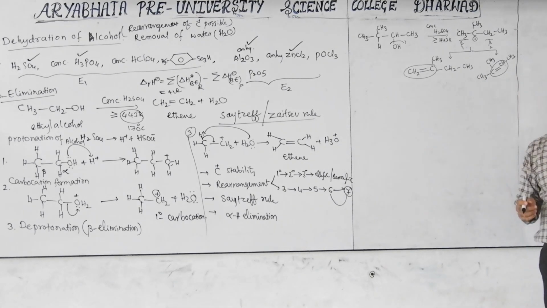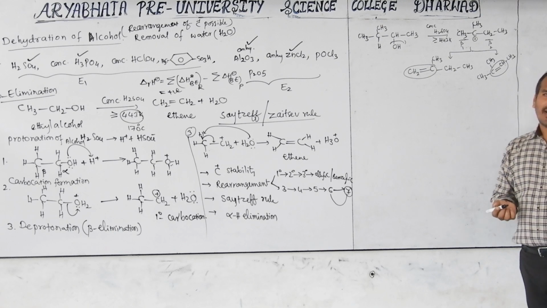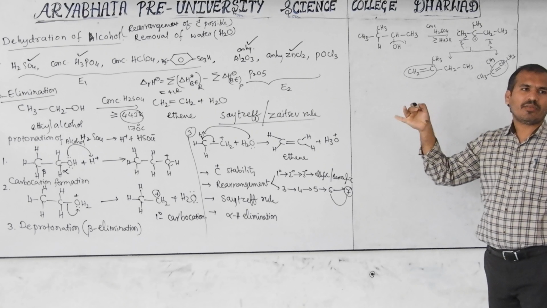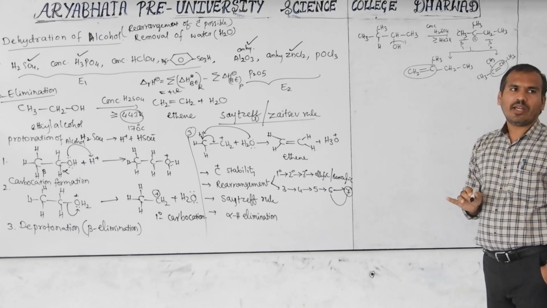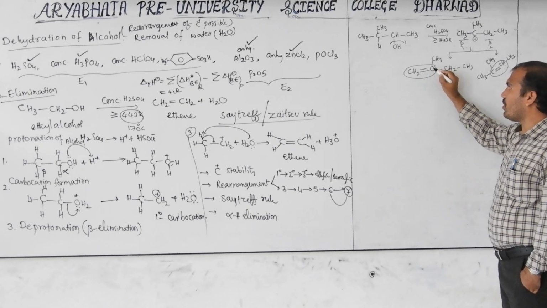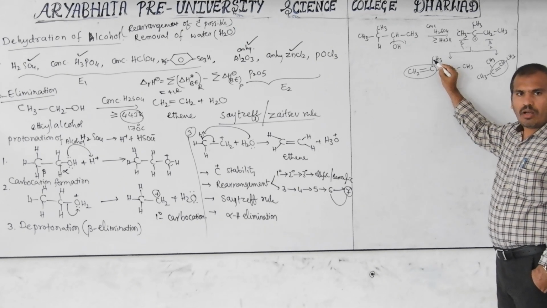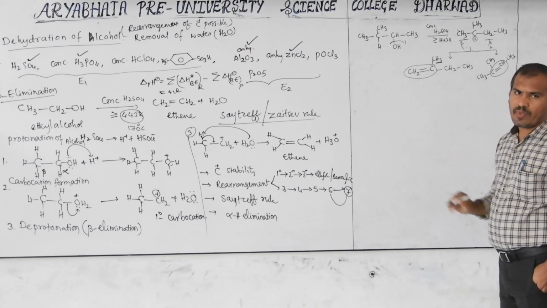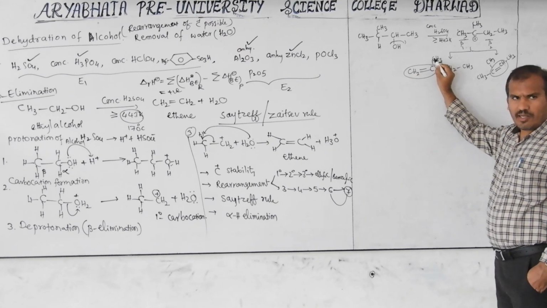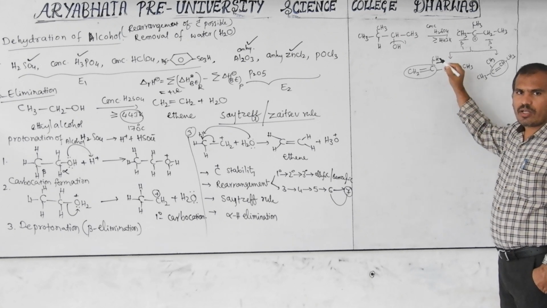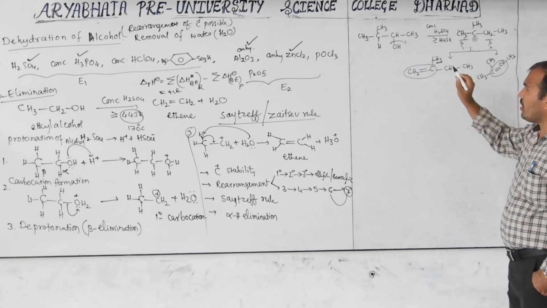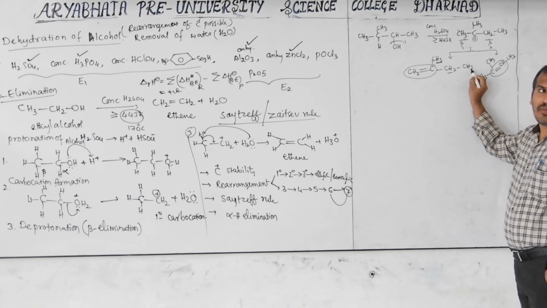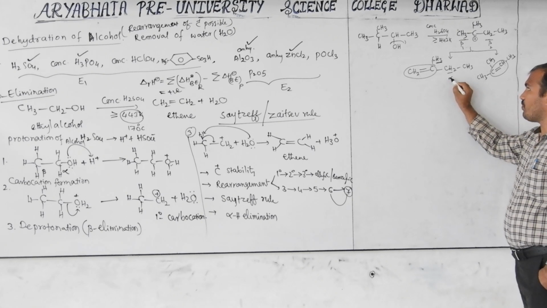So if we don't know the substituents, then how to learn it? You know hyperconjugation: when alpha hydrogens increase, the stability of the alkene also increases. After the alkene, the bonded carbon is the alpha carbon. How many hydrogens are on it? Those are alpha hydrogens. This is a functional group. The next carbon is alpha, which means the bonded hydrogens are also alpha hydrogens. Here 3 and here 1, this is also alpha. This 2 is not alpha, this is beta. Functional next carbon alpha, this is beta.